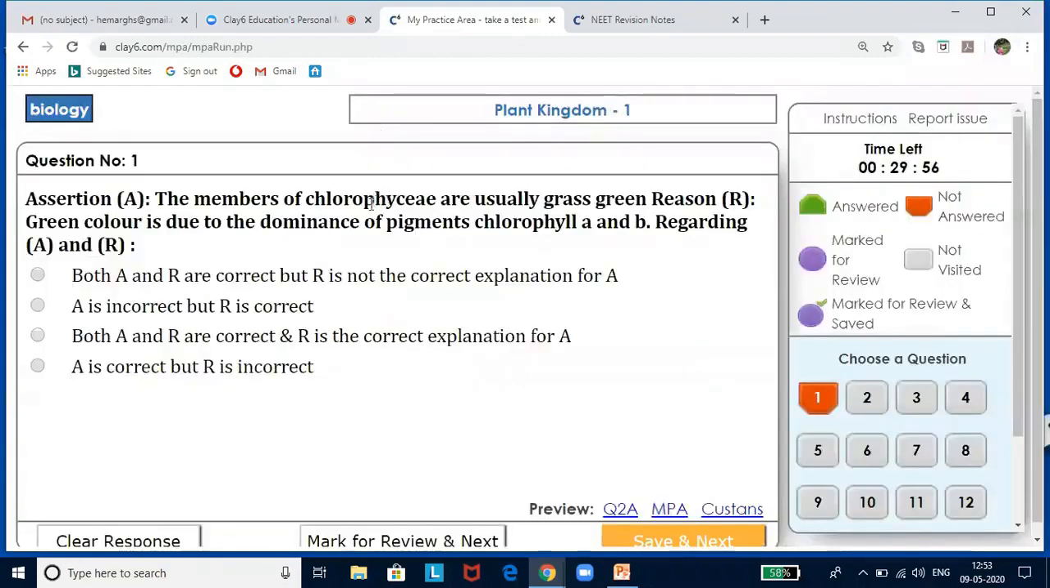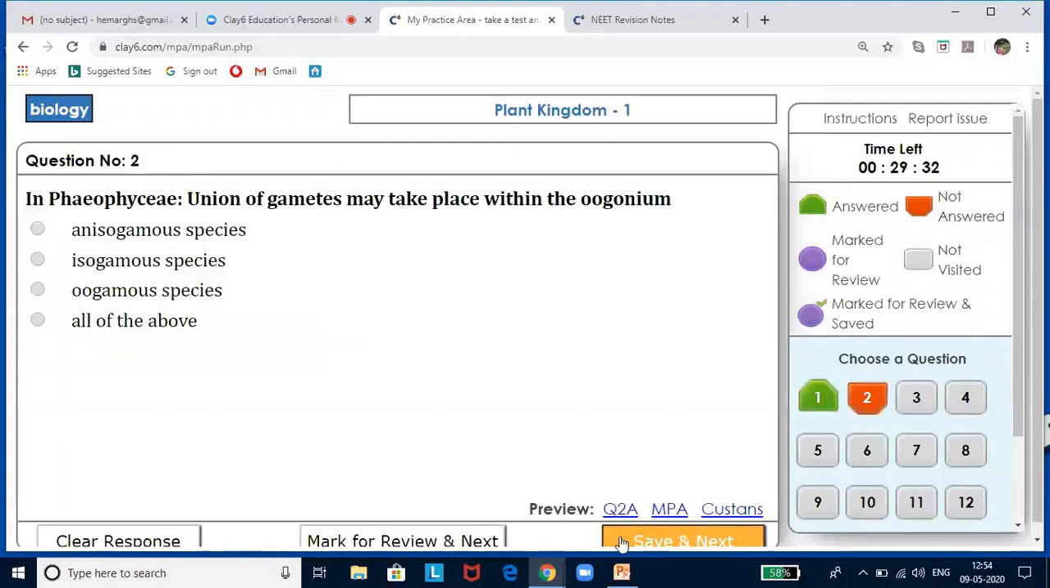So the members of Chlorophyceae are usually grass green. Reason: green color is due to the dominance of pigments chlorophyll A and B. Regarding assertion and reasoning, both A and R are correct, but R is not the correct explanation. That itself is wrong, so we can eliminate this choice. So both A and R are correct, and R is the correct explanation for A. So I'm going to click this, save, and next.